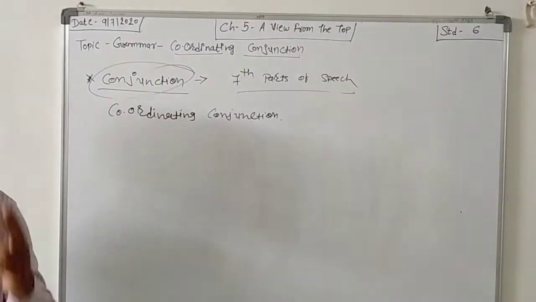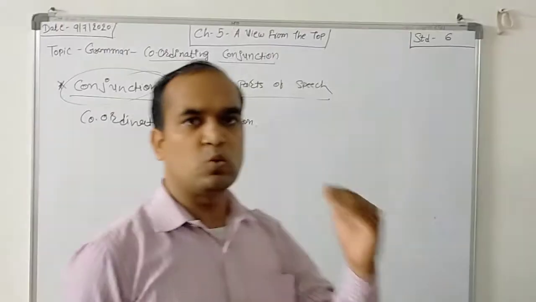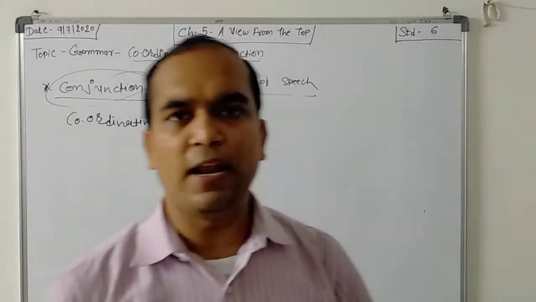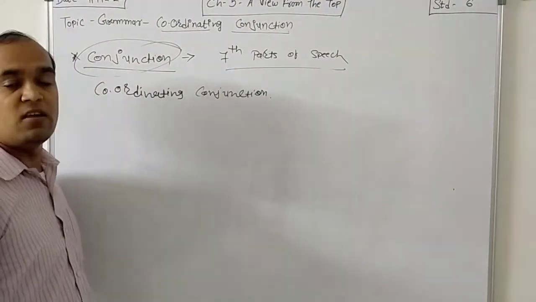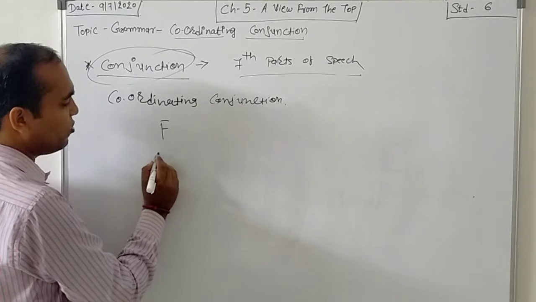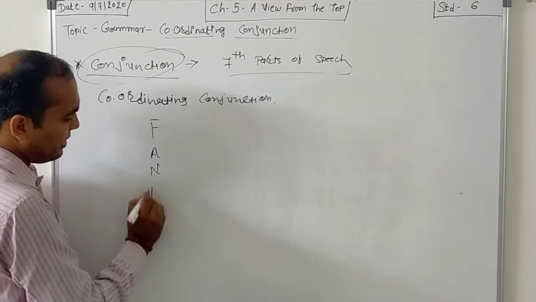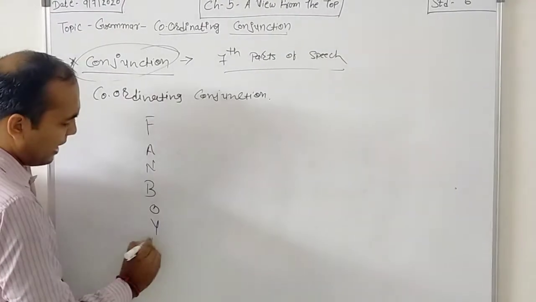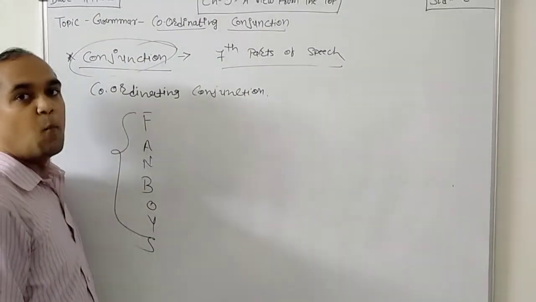It joins two sentences, two words. It is known as coordinating conjunction. And in this coordinating conjunction, there are 7 main conjunctions that I will teach you, and I make one short form, FANBOYS. It means fan boys.